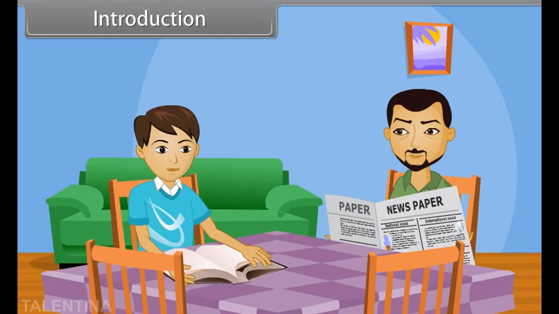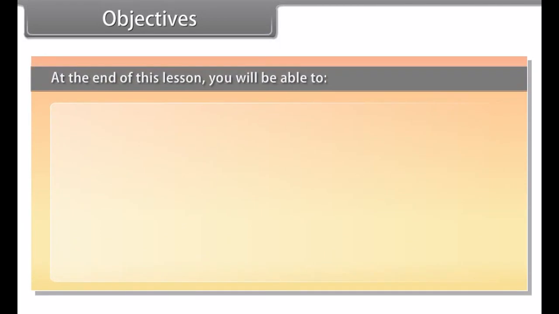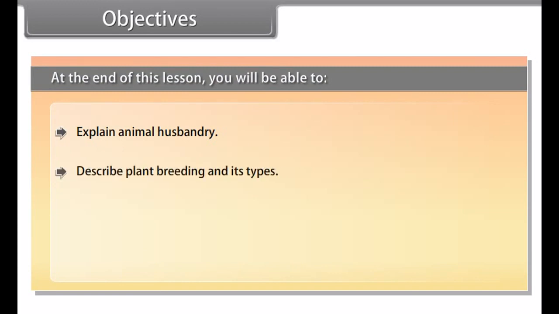We choose those species which have high yield rate in terms of production of food. Would you like to learn in detail? Yes, Daddy. In this lesson, you will learn to increase the food production for humans. Objectives. At the end of this lesson, you will be able to explain animal husbandry, describe plant breeding and its type, know single-cell protein, explain tissue culture.